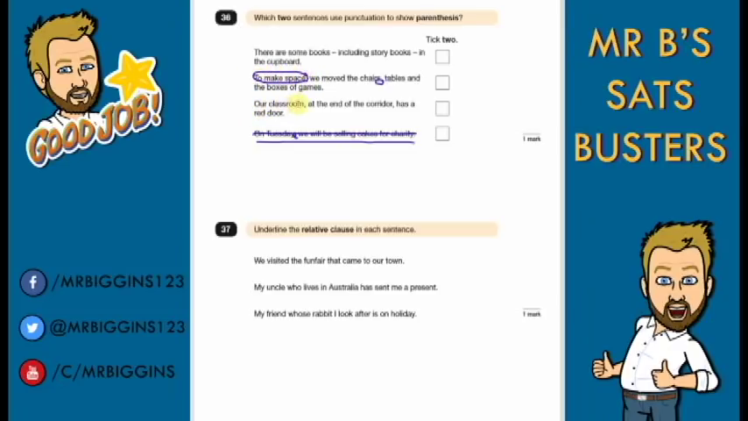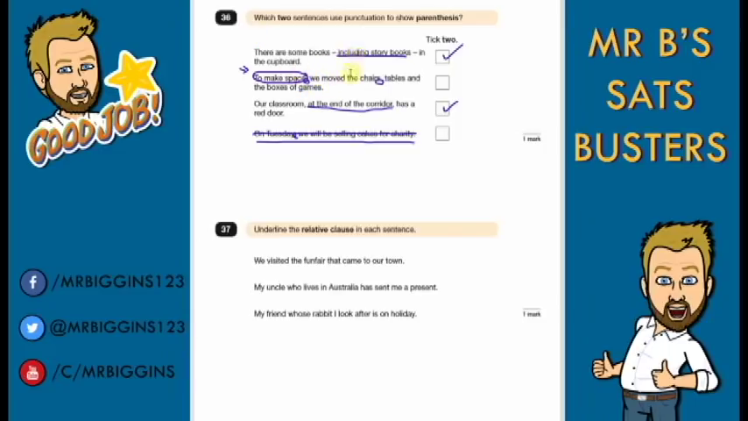Now this one's a little bit tricky. Okay, because this last one, our classroom at the end of the corridor has a red door. Again, this looks like some parenthesis here. So we have our two parentheses, so our two ticks would go here. Now, I understand some of you might think it's this one. Okay, because to make space is technically a subordinating clause, because we move the chairs, tables and boxes of games makes sense on its own.